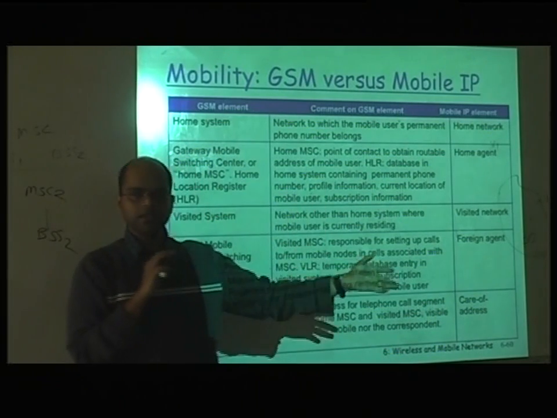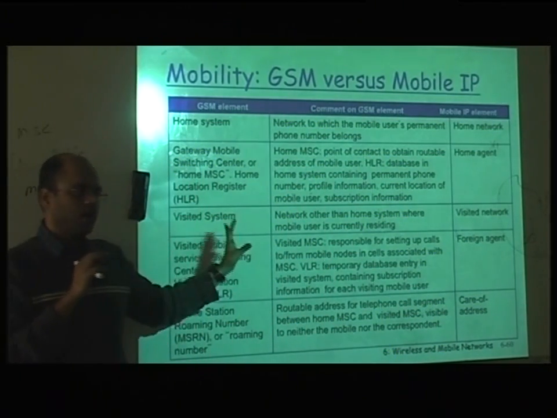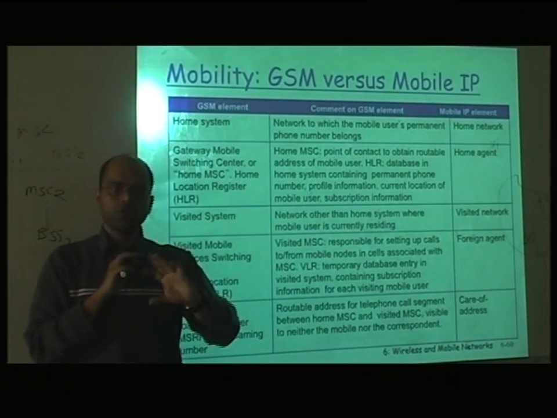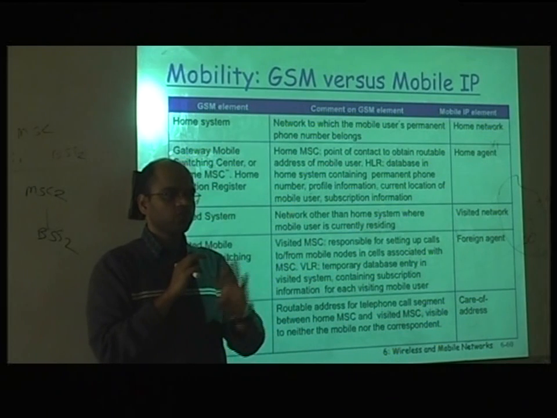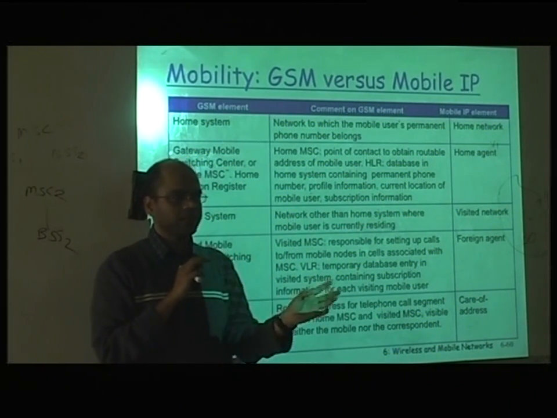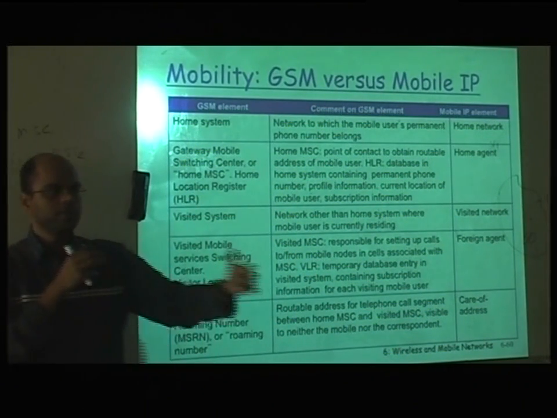It's the same in IP and it's the same in GSM. Everywhere it is the same. After your presentation we will go into a complex system where you will still be mobile, but there is no home agent, there is no visiting network, there is no access point, everything is ad hoc, everything is peer-to-peer.